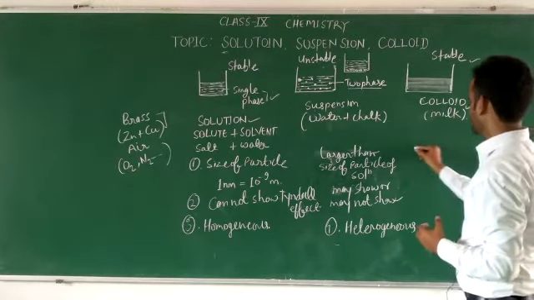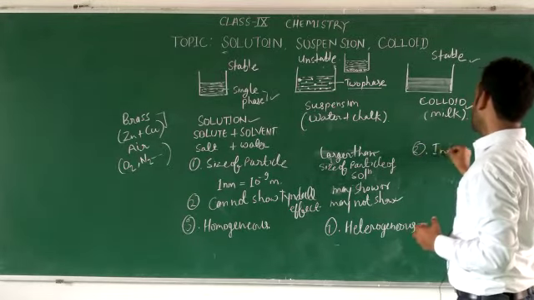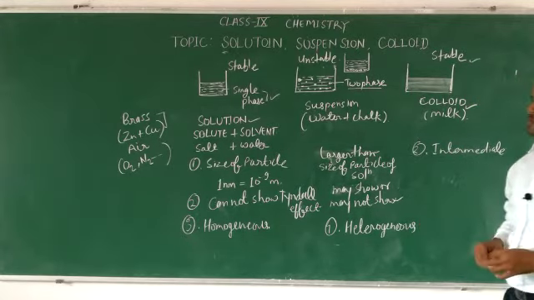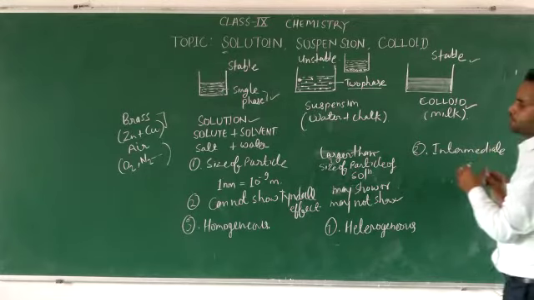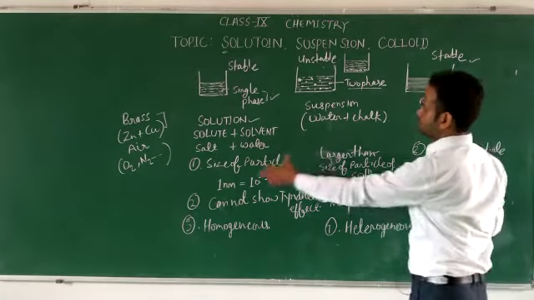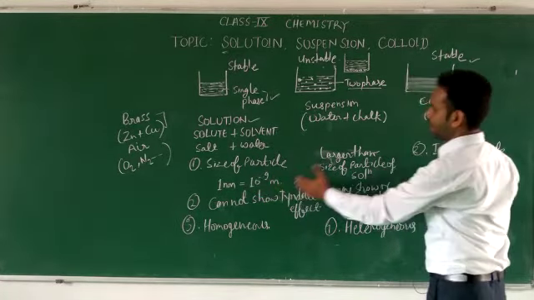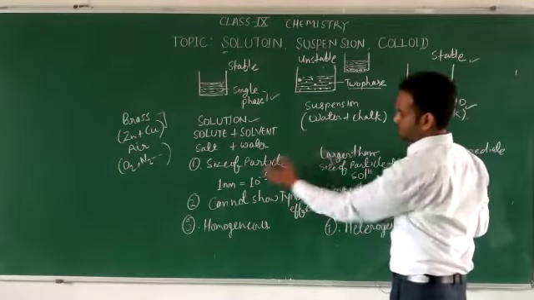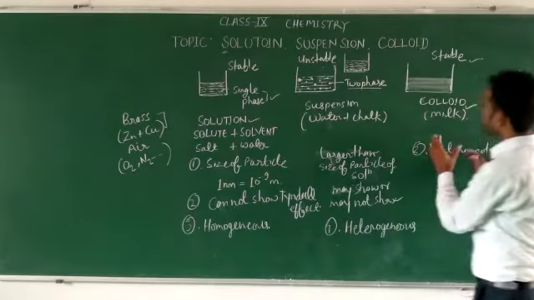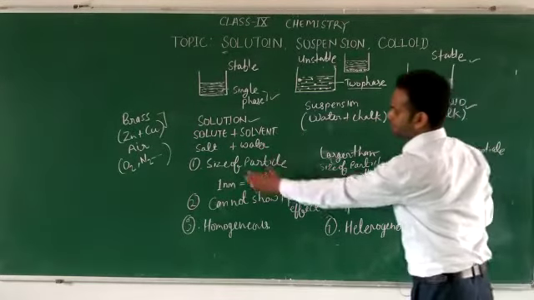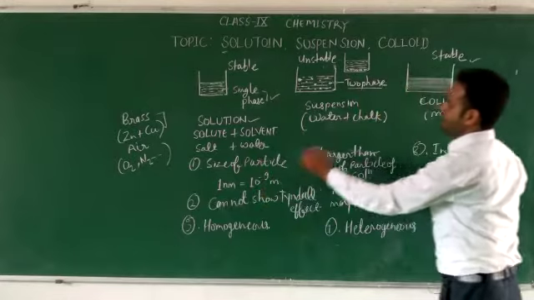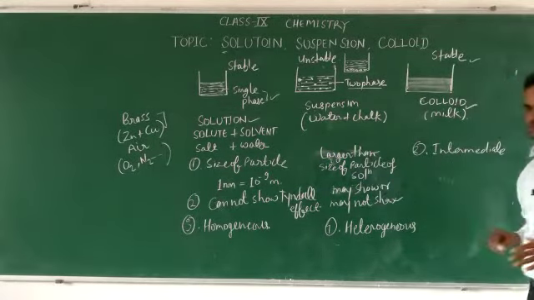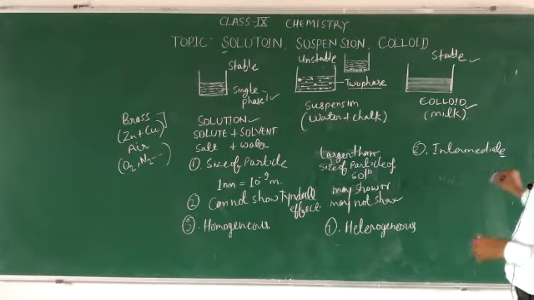If we talk about the size of the particles, the size of the particles of a colloid is intermediate between the size of the particles of a solution and a suspension. That means the particles of a colloid are larger than the particles of a solution and smaller than the particles of a suspension.